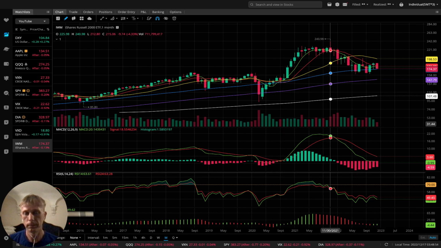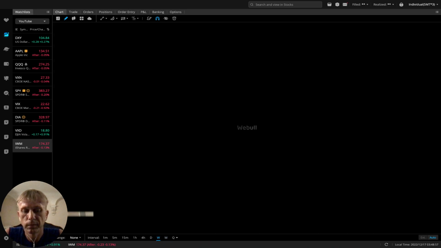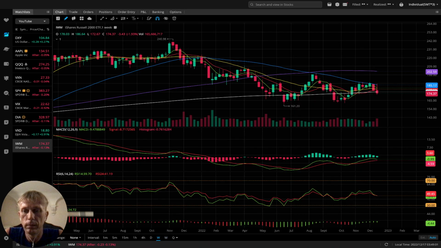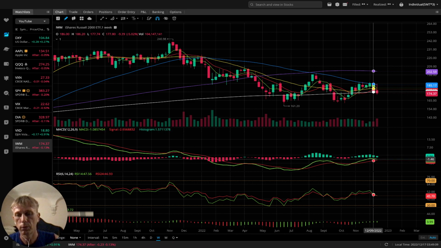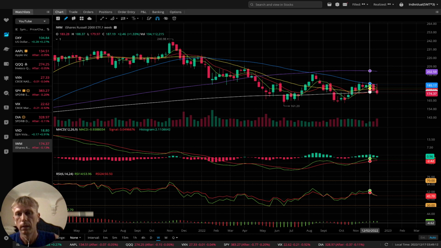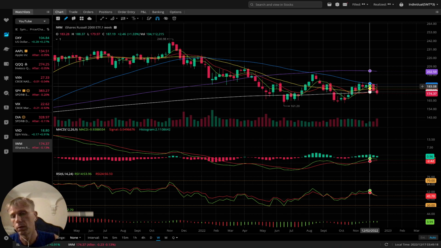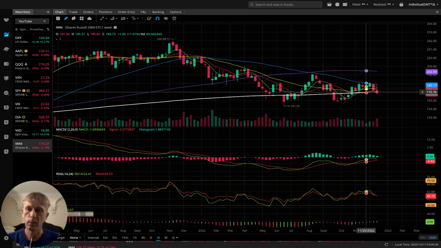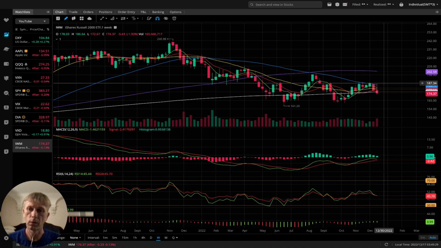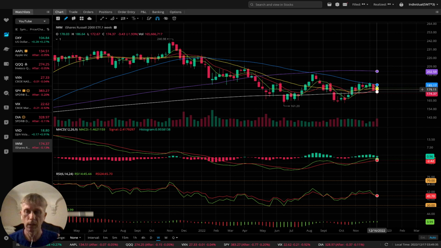Let's check weekly. Weekly, it was bullish and it's still kind of bullish, but it's changing direction to bearish. MACD changing direction. RSI already did a bearish crossover. Oscillator still green. Volume still good. And MA5 wants to do a bearish crossover also, but the last bar stopped at the MA200. We'll see. MA200 very strong support. Maybe it will bounce from MA200. If it goes down, it will be a bearish crossover, and it will be a bearish trend weekly also.